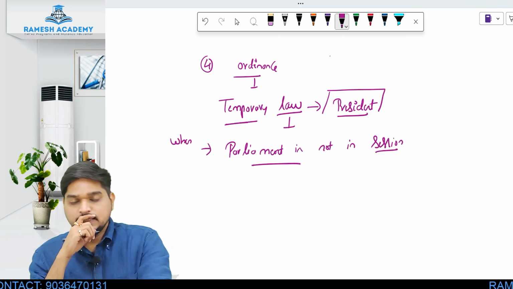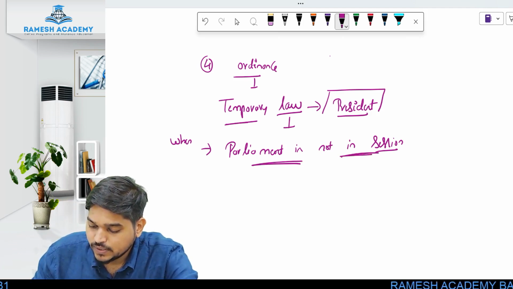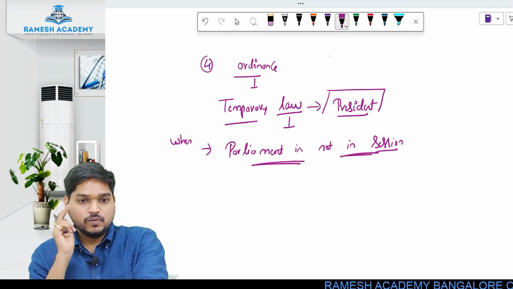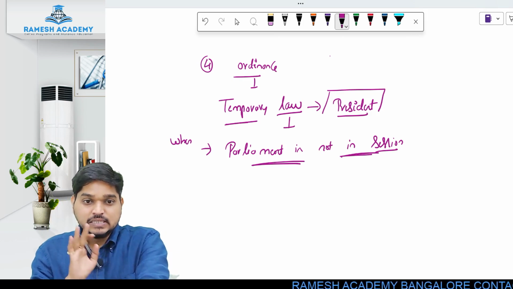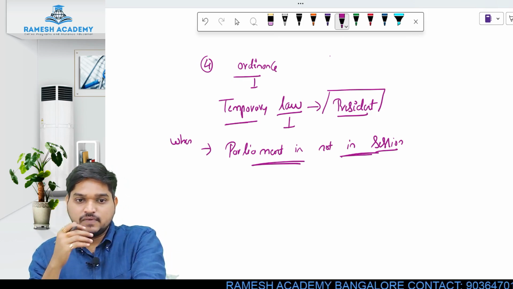Again, what do you mean by ordinance? It is a temporary law which is passed by the president when the parliament is not in session. Now what does this mean? Whenever you say parliament, the parliament will not be functioning 365 days. It will not be functioning all the 365 days in a year.